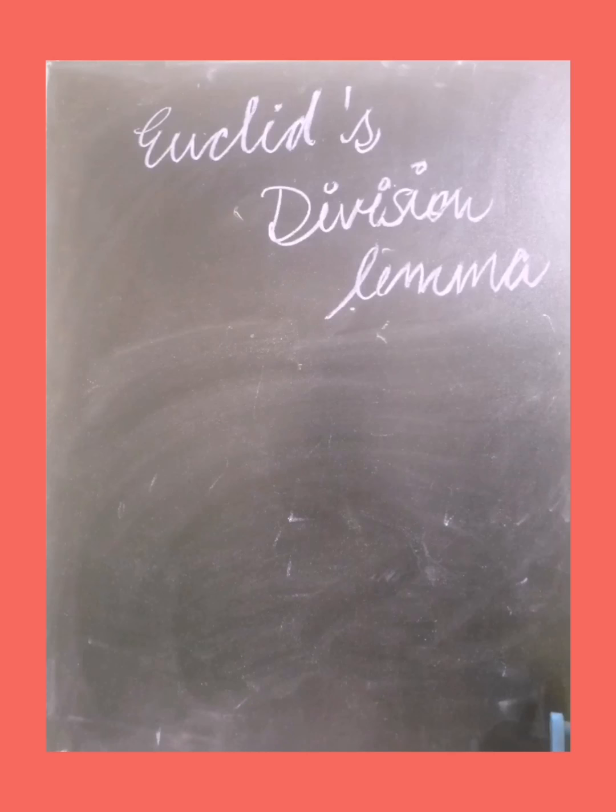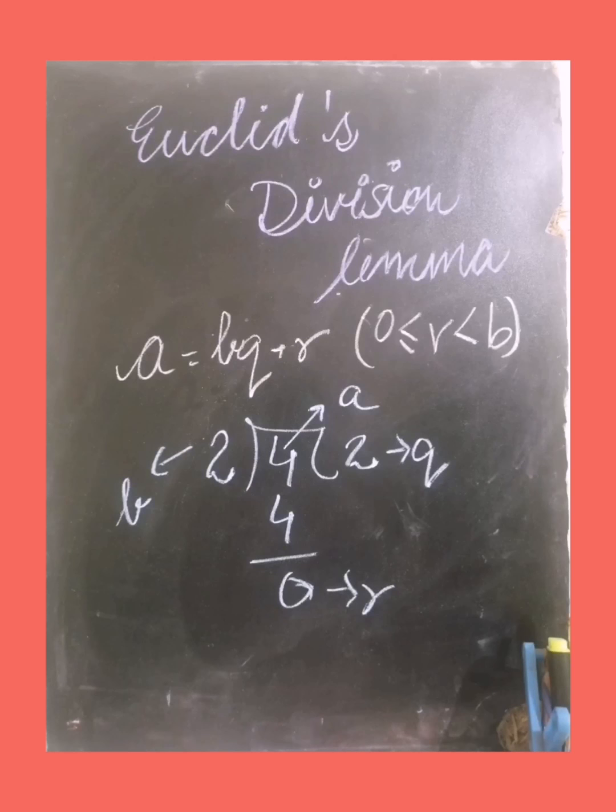Now we will learn about Euclid division lemma, which is very strange to us. Euclid division lemma is actually a proven statement, that is a = bq + r. I have taken an example, 4 divided by 2. So 2 is the divisor, 4 is the dividend, 2 is the quotient and 0 is the remainder. I can also say that the remainder is greater than or equal to 0 while r is smaller than the divisor. So the proven statement is dividend is equal to divisor into quotient plus remainder, or from the example, 4 is equal to 2 into 2 plus 0.